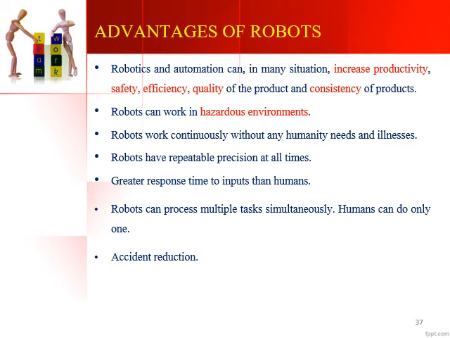Whereas human beings can make mistakes unknowingly or knowingly. They can make some errors, and that may lead to accidents on the shop floor, or maybe in an assembly line, or maybe wherever they are working. So accident reduction is a big advantage when it comes to working with robots.